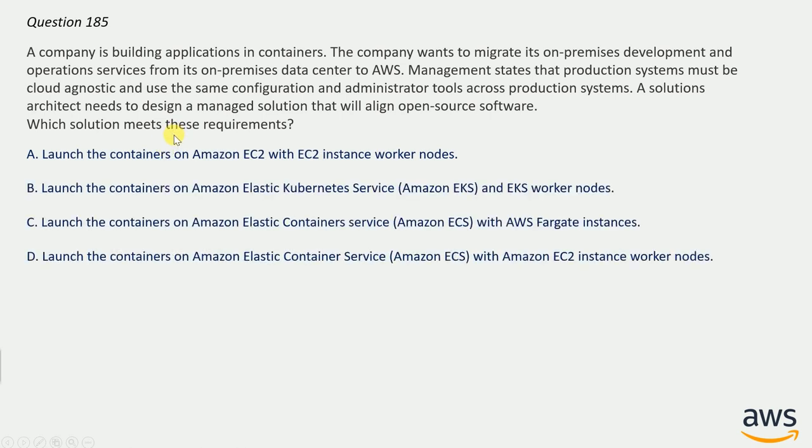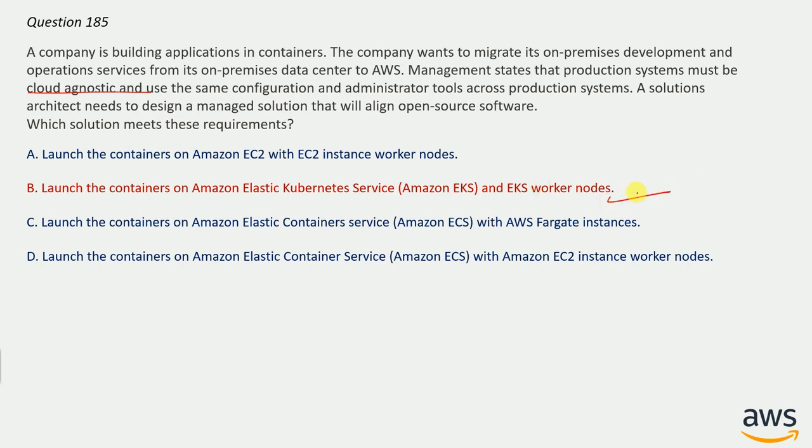And correct answer here will be option B. Launch the containers on Amazon Elastic Kubernetes Service and EKS worker nodes. Because here keyword is cloud agnostic and services like EKS, ECS is AWS native and cannot be extended to other cloud system like Azure or on-prem. So correct answer here will be option B only.